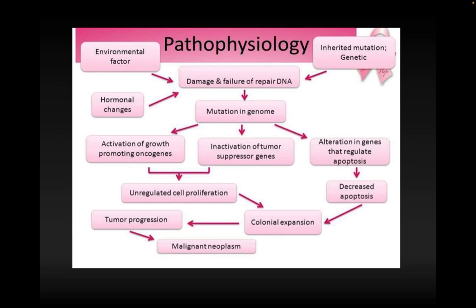So what will happen कि there are so many factors, बहुत सारे factors हैं, environmental है, hormonal है, genetical है, जो कि हमारे genetic material को damage करते हैं, जिसकी वजह से उसके बेस पेयर में चेंज आता है, तो उसको हम बोलते हैं कि म्यूटेशन हो गई, the mutation is occurring in the genome. Now because of this, there is an activation of growth promoting oncogenes.